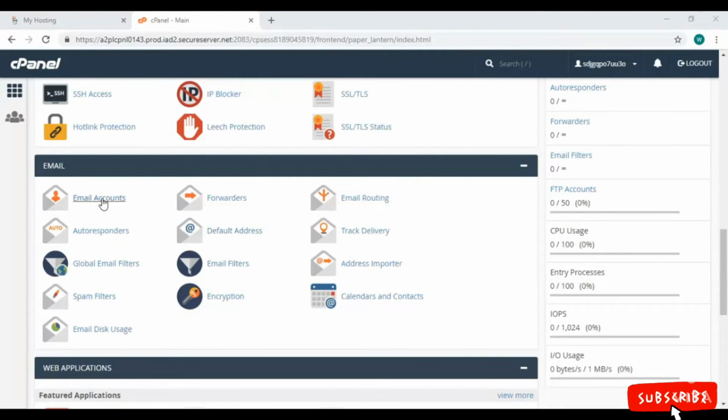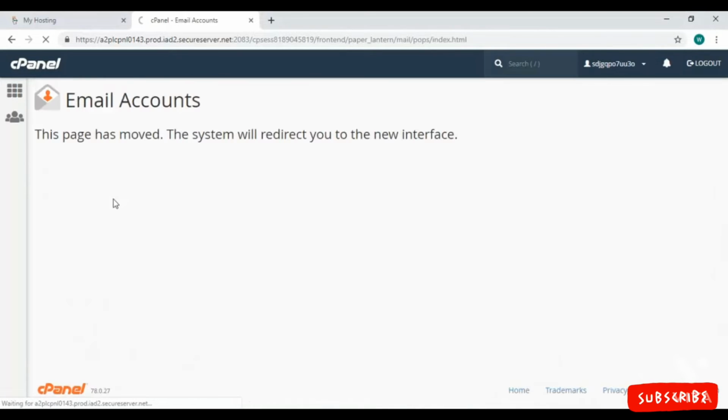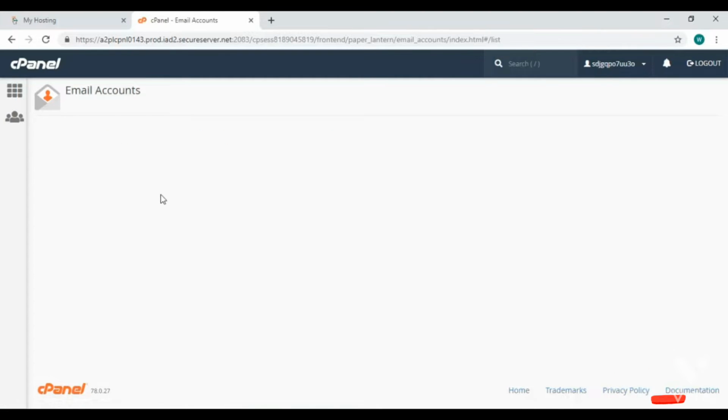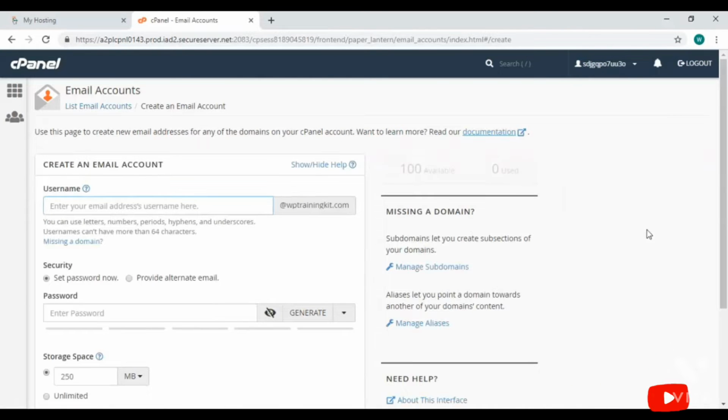Scroll down below and you'll see Email here. Now you can create your email account from here. Click on this Email Accounts. It's opening with redirection. Here it is. This will let you create and manage your email account. You can create a new one from here.